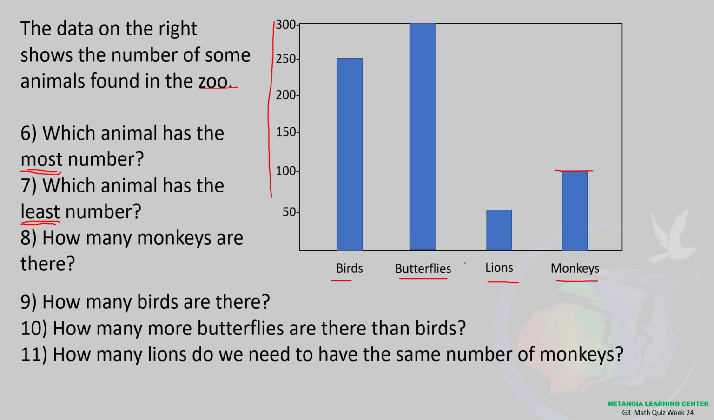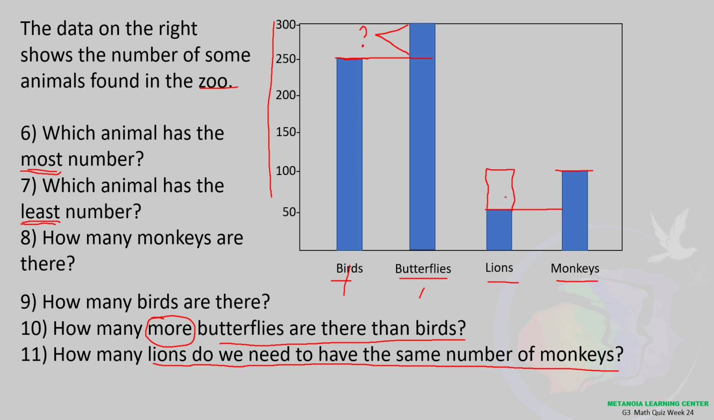Number 9, how many birds are there? Ilan daw ang birds? Okay, so how many more butterflies are there than birds? Then again, we are comparing because we have this more here. Butterfly and birds. So at this point, if you can notice that there are more butterflies, but by how many? Okay, number 11, how many lions do we need to have the same number of monkeys? Anong ibig sabihin yan? How many lions do you need to add until it will somehow reach the same number of monkeys?